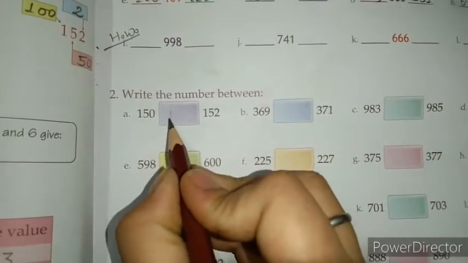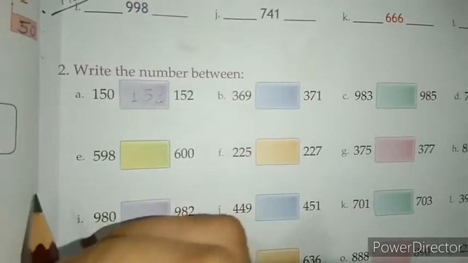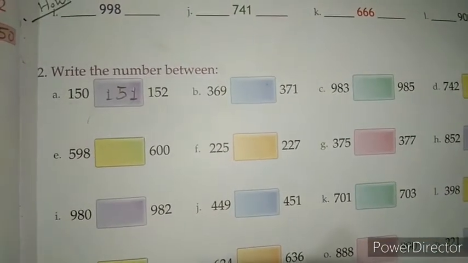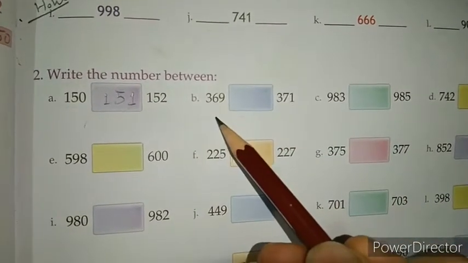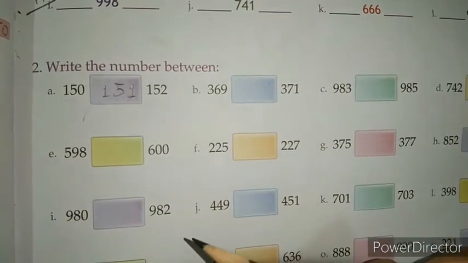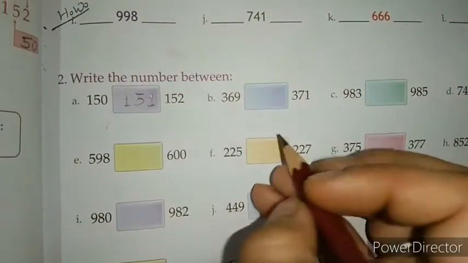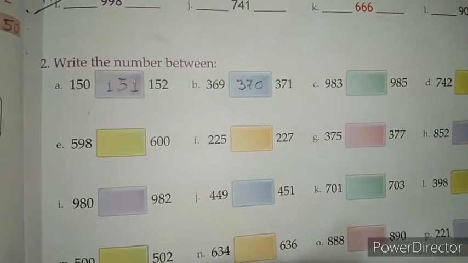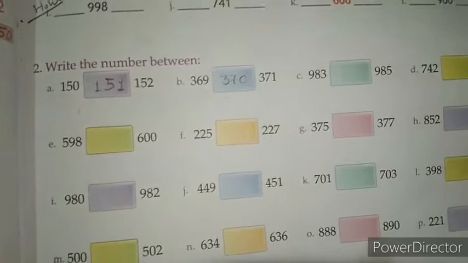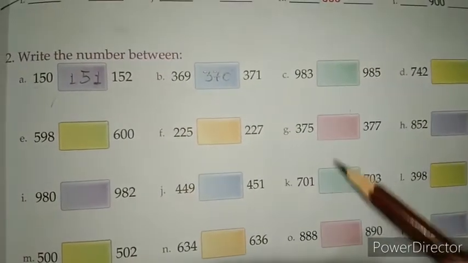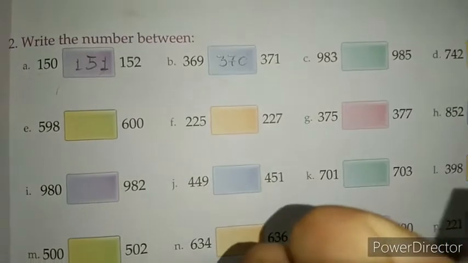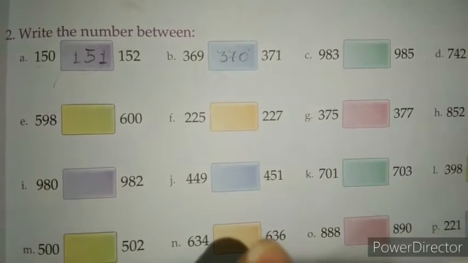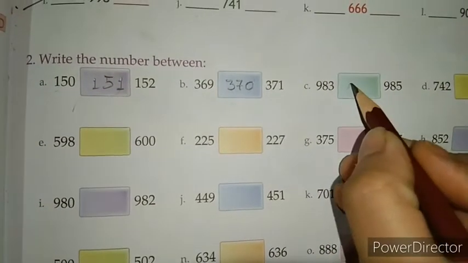Yes, 151. Okay, next one. Here we have numbers 369 and 371. Now, yes, 370 comes between 369 and 371. Next one, 983 and 985. Which number comes between 983 and 985? Yes, 984.